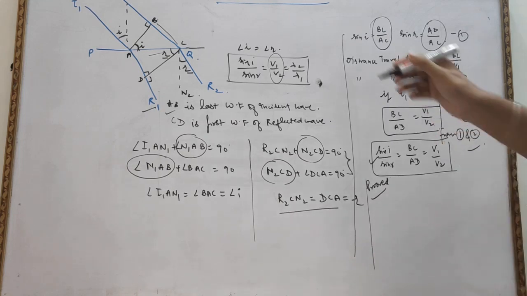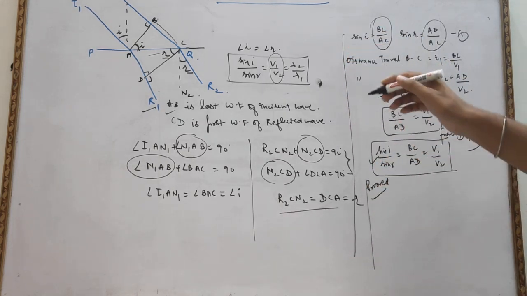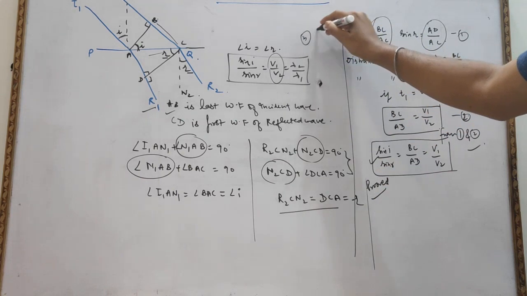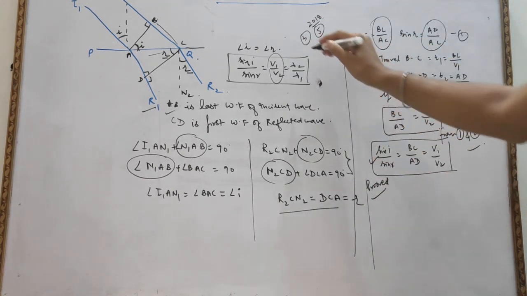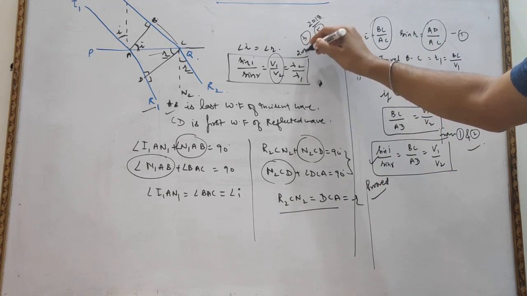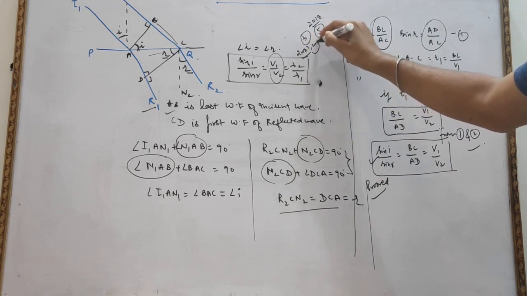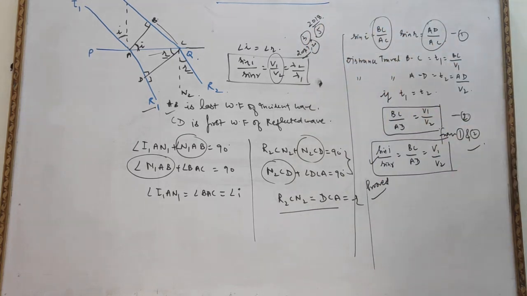Questions are continuously asked on the law of reflection and refraction, either in 3 marks or in 5 marks. In 2018, the law of refraction was asked in 5 marks, and in 2019 or 2020 it was asked in 3 marks. So this is a very important question. That is the end of the first chapter of wave optics. Now we will proceed to the next chapter in the next video.